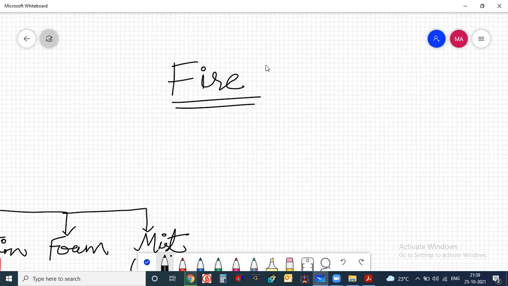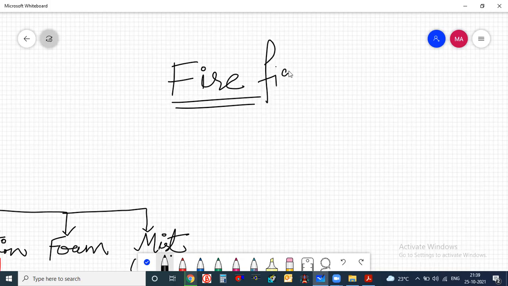But over decades and over certain years, the whole world has tried to adopt this firefighting system, and nowadays it is very common.